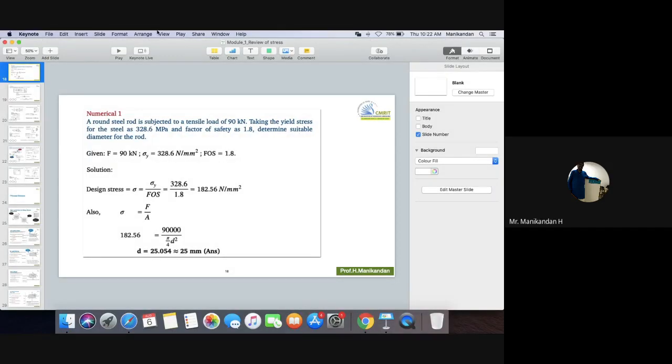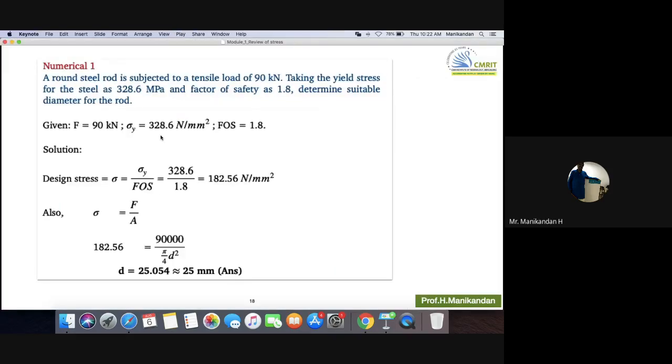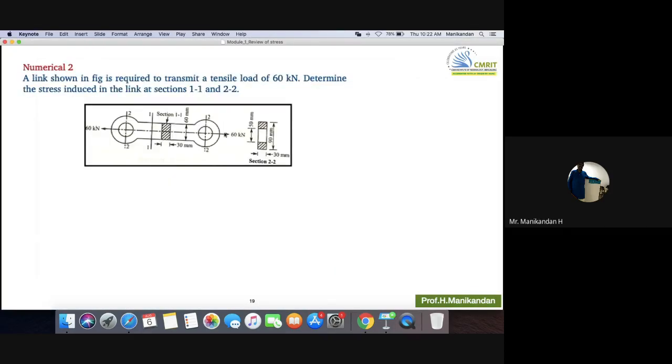Along the axis, if the load is acting, what is the stress produced? Do you remember the word axial stress?